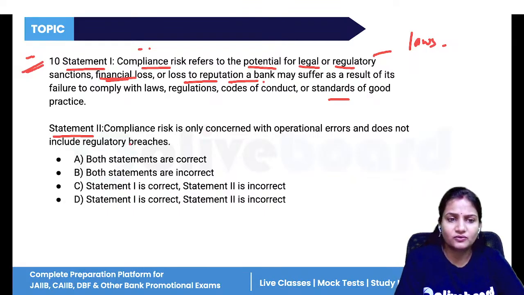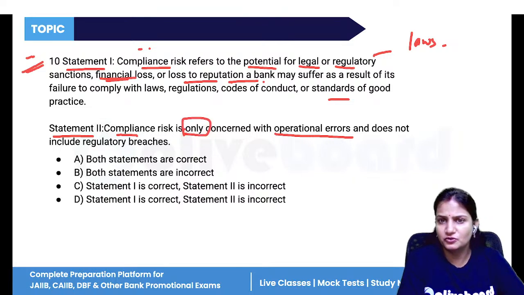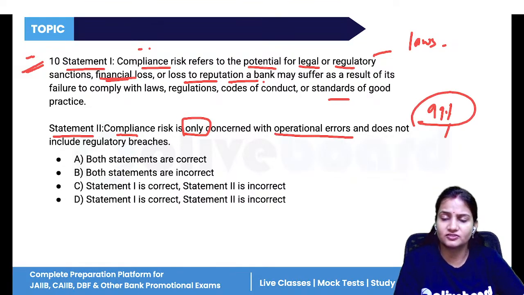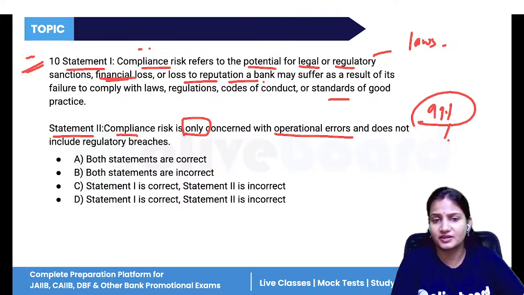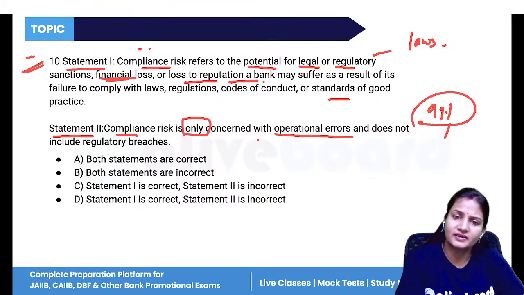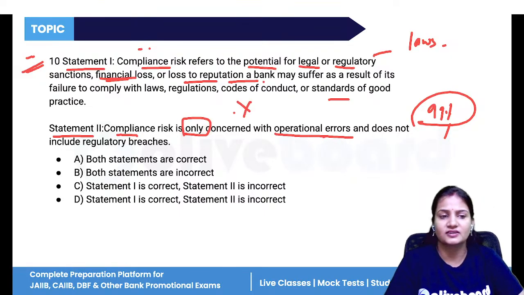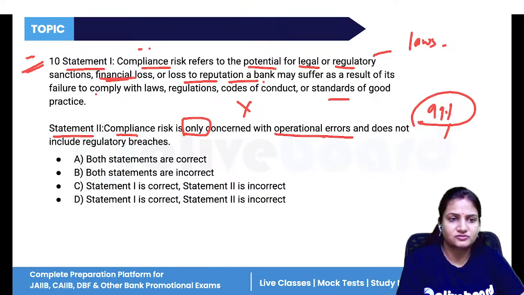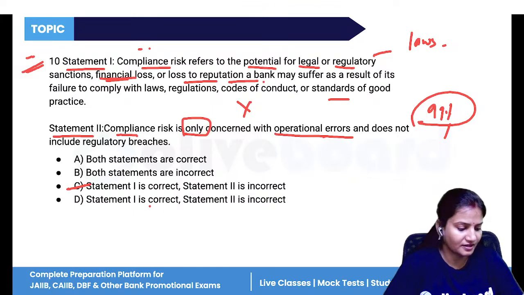Now, statement 2: compliance risk is only concerned with operational errors. See, if such words as 'only' or 'few' come in the question, then read that question twice or thrice. There is a 99% chance such statements are wrong. Is it only concerned with operational errors? No, it is concerned with many other breaches as well. So only statement 1 is correct and statement 2 is incorrect. Done.